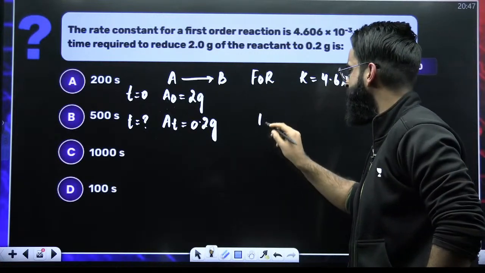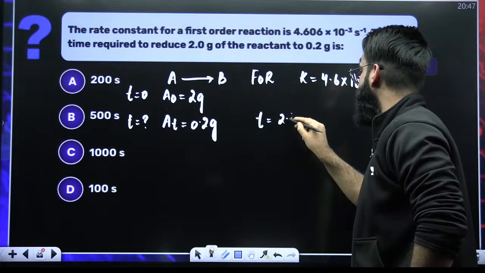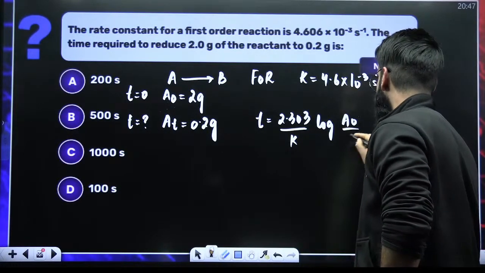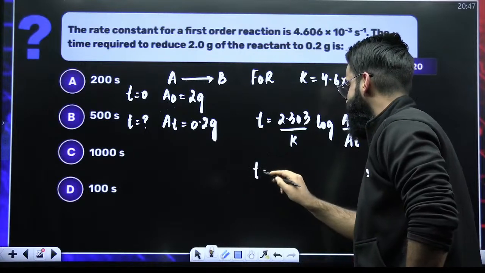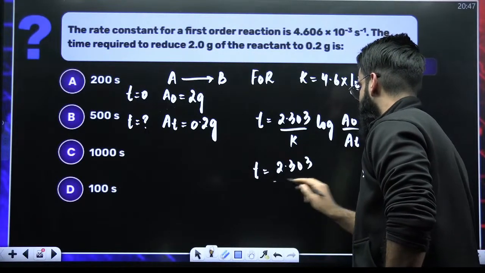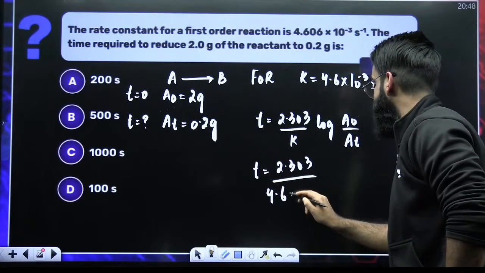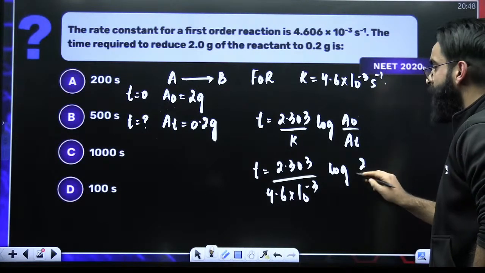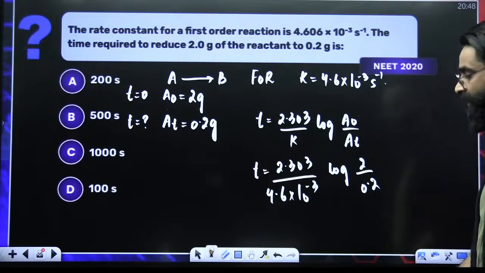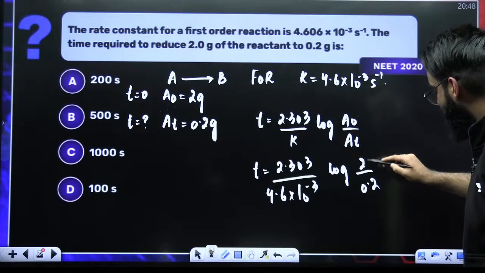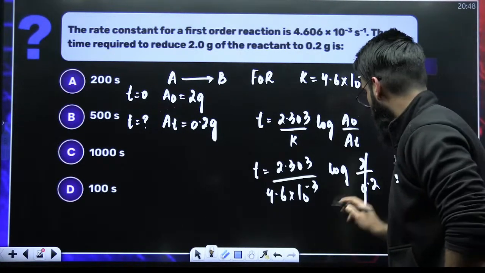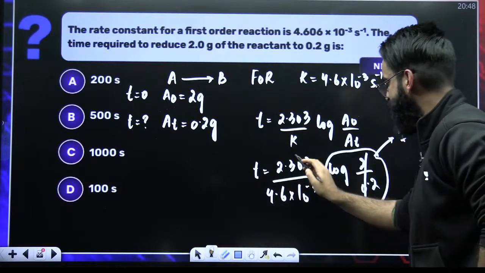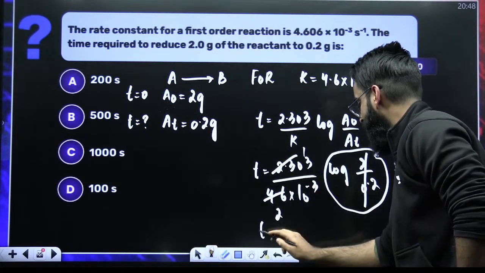I can say t is equal to 2.303 divided by k, log of A naught divided by A t. So t is equal to 2.303 divided by k, which is 4.6 into 10 raised to the power minus 3, log of A naught is 2, A t is 0.2, right? So this becomes 10, and log of 10 is 1. So this term reduces to 1, this entire term.